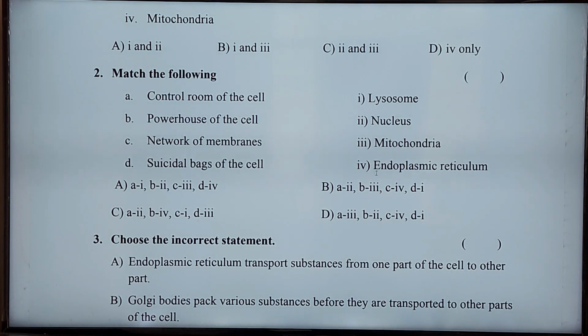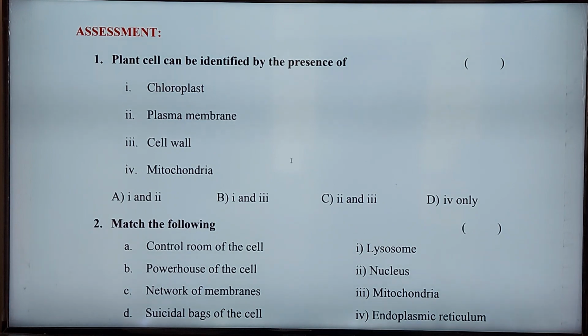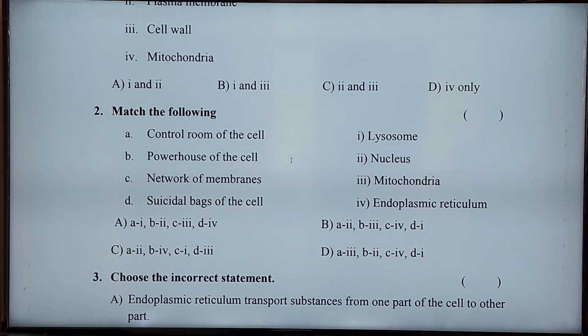Next one is the network of membranes, the endoplasmic reticulum. Already I have told about the structure and functions of the endoplasmic reticulum. Second one is the suicidal bags of the cell. Which one is called the suicidal bags of the cell? Lysosomes. Lysosomes have digestive enzymes, so that they can participate in the internal digestion in the cell. That is why they are called suicidal bags of the cell.